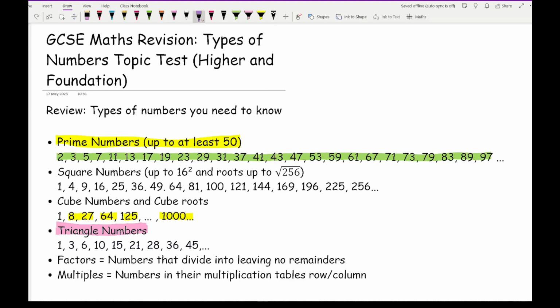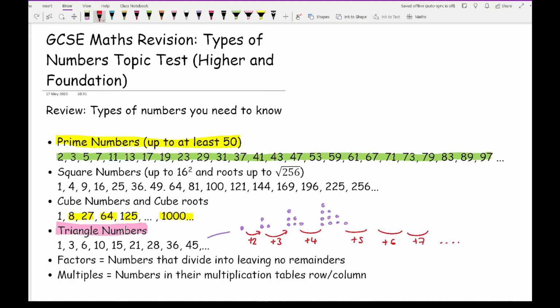One way of remembering it is recognising that you've got 1 there, the next one will be 3, then it will be 6. What you notice for every triangle that you draw is that the difference is increasing by 1. So the first difference is 2, then the next difference is 3, then the next difference is 4, the next one will be 5, the next one will be 6, the next one will be 7, etc.